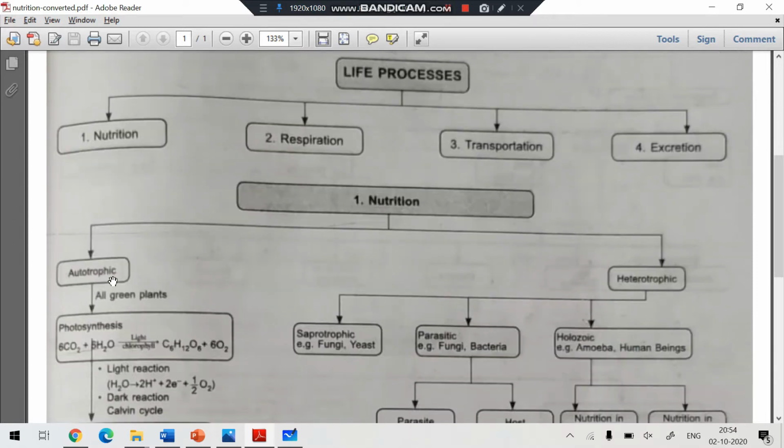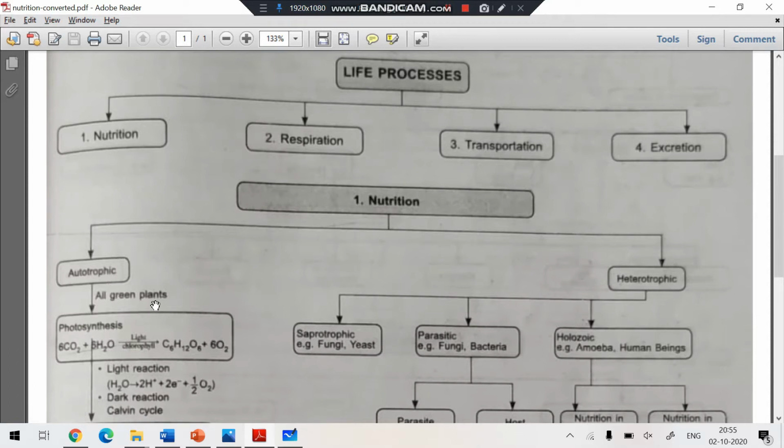What is autotrophic nutrition? It is a type of nutrition in which organisms prepare their food on their own, by utilizing inorganic substances. By which process? That is photosynthesis.